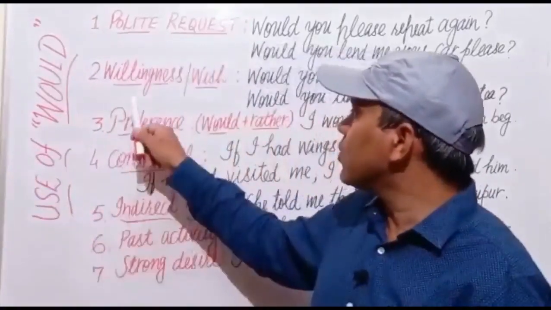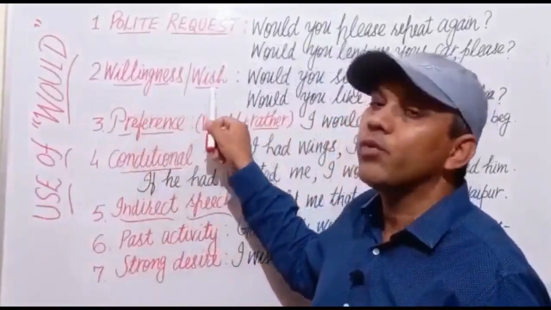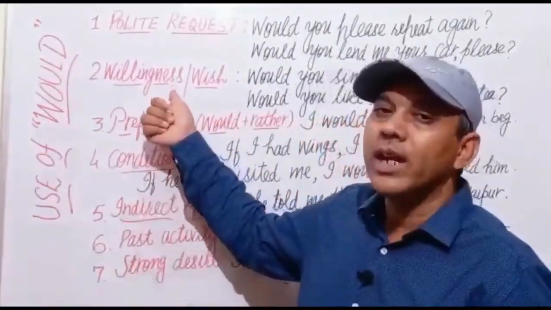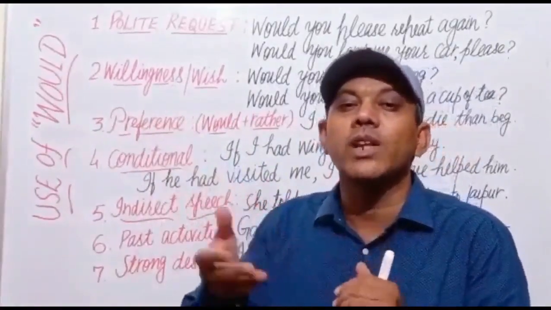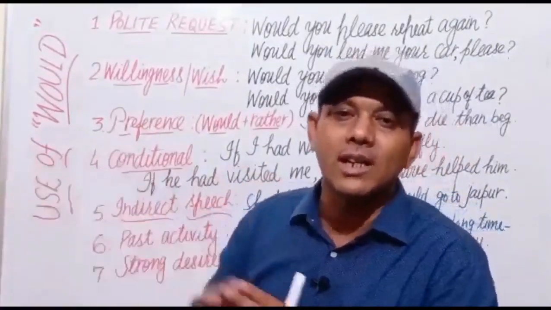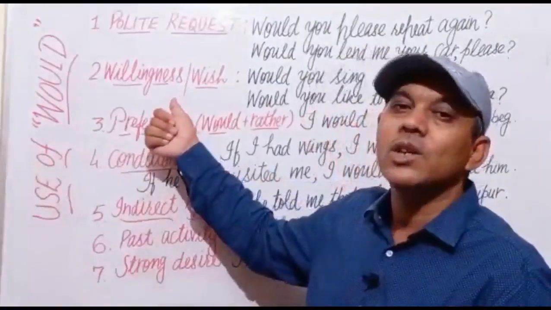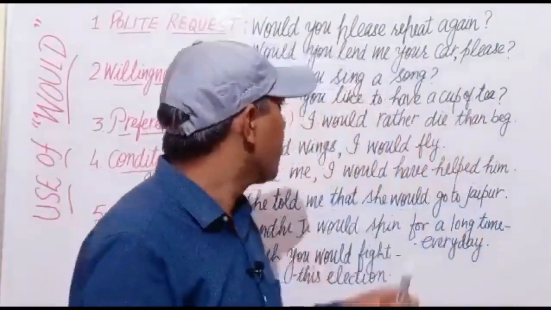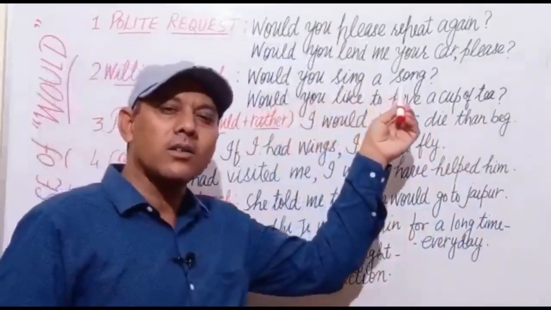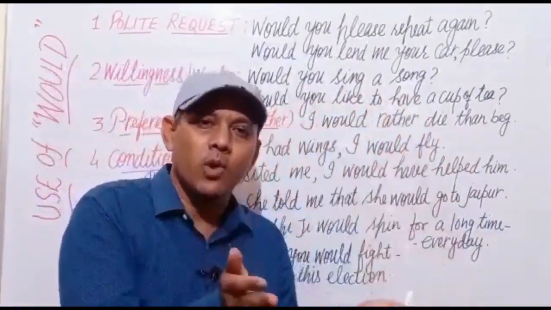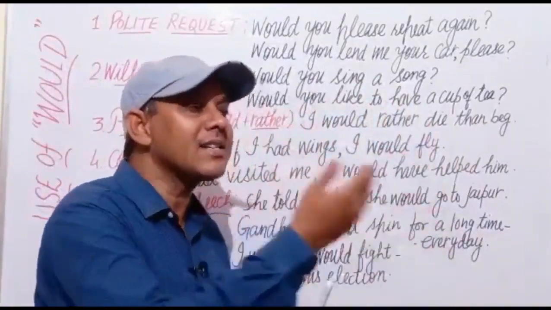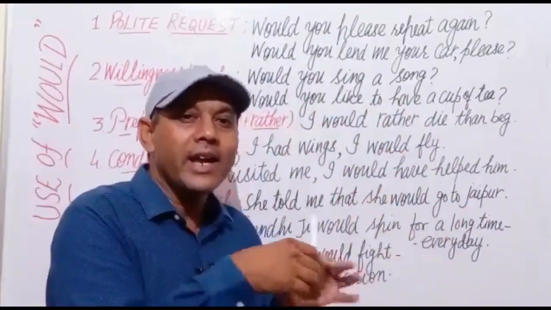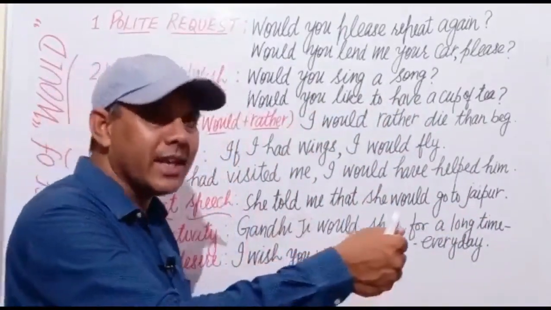And its next use is willingness or wish. If I wish for something, or if I want to know the willingness or wish of someone other, then I will use would as a modal verb. Let us take an example. Would you sing a song? There is a program, there is a party, and I want to know the wish or willingness of someone, and I ask him, would you sing a song?